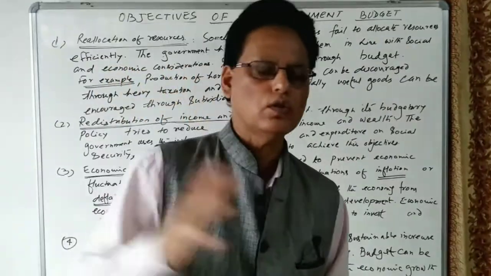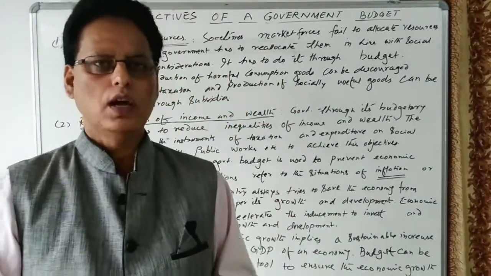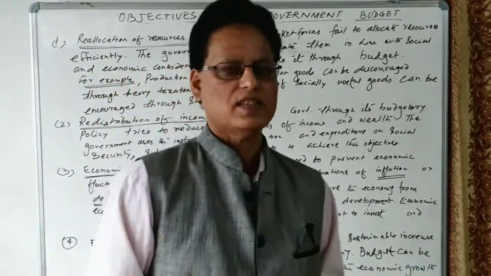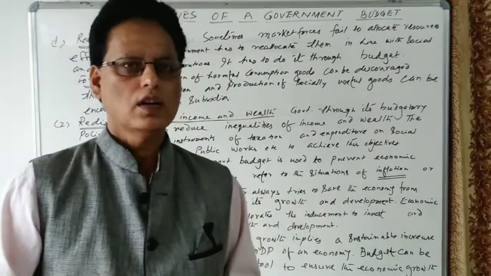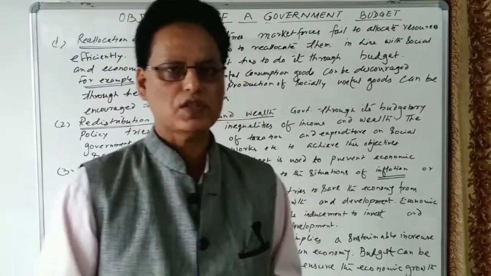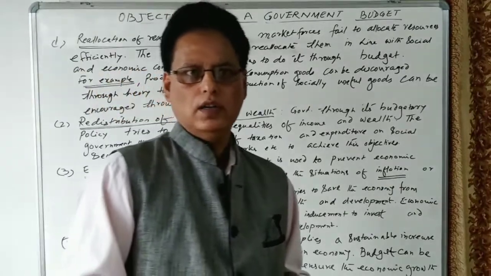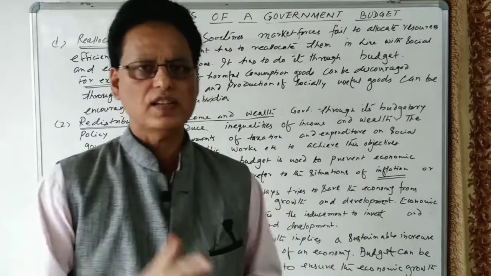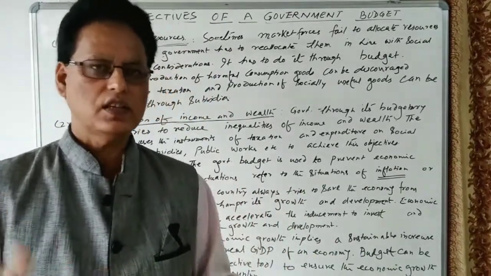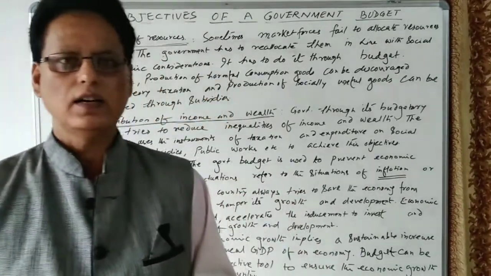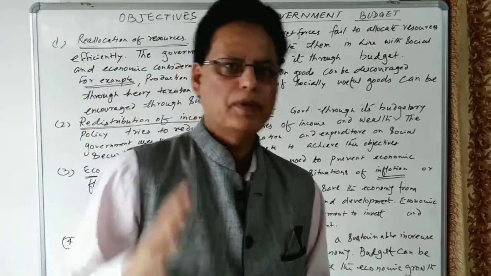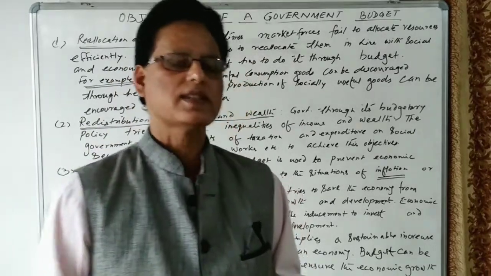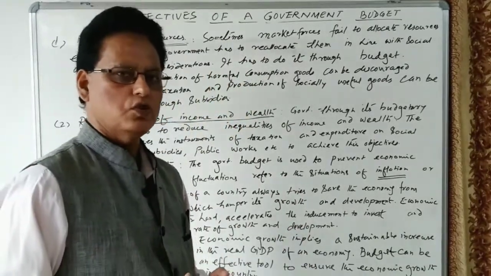On the other side, through the government budget, the government creates, sets up, or constructs the infrastructure of a country. The government constructs roads, bridges, dams, helipads, markets, or different infrastructure. And the development of infrastructure and the setting up of basic and heavy industries increases production. When production increases, economic growth will take place in the country.